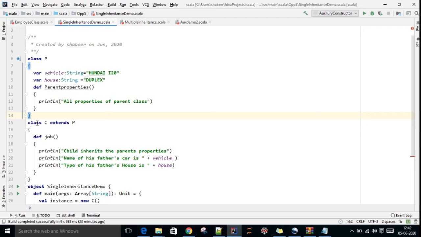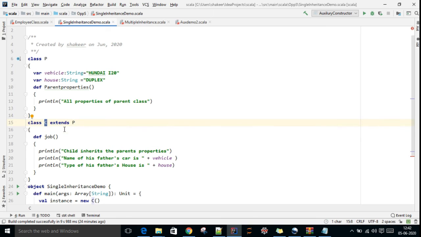Then I'm creating a child class, class C extends P. As we discussed, inheritance is created using the extend keyword, which means we are extending the parent class with the child class.